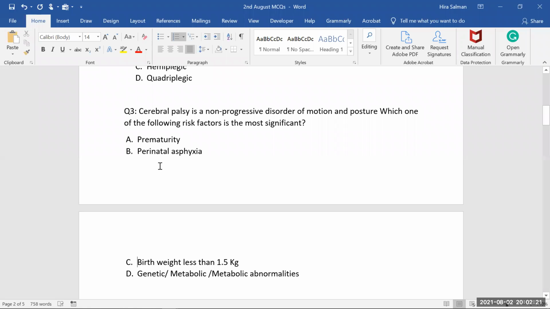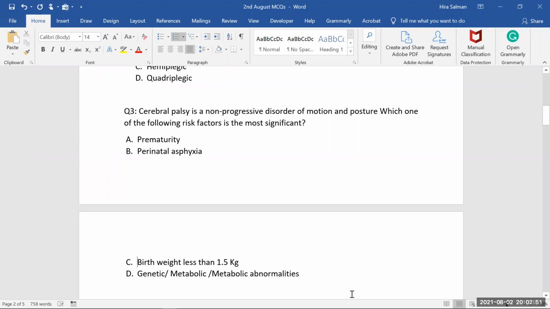Is it only for perinatal? Do you think perinatal means before delivery till delivery? It can occur up to 3 years of age, so you cannot say it's the most significant one. But birth weight less than 1.5 kg is the one which covers the prematurity thing as well. So this is of course the obvious one, because for prematurity we have to have a weight less than, but how much weight? It should be less than 1.5 kgs. That is the most significant thing.